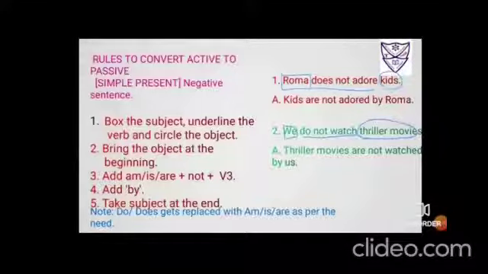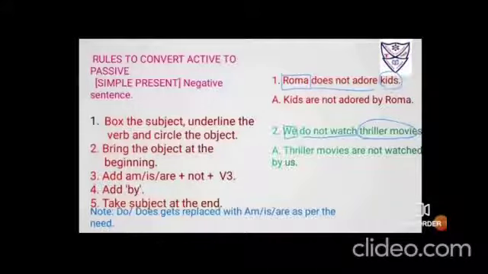And then you have to add the third form of the verb. Fourth step is to add by. And fifth step is to take the subject at the end. There's a note that do or does gets replaced with am, is, are as per the need.